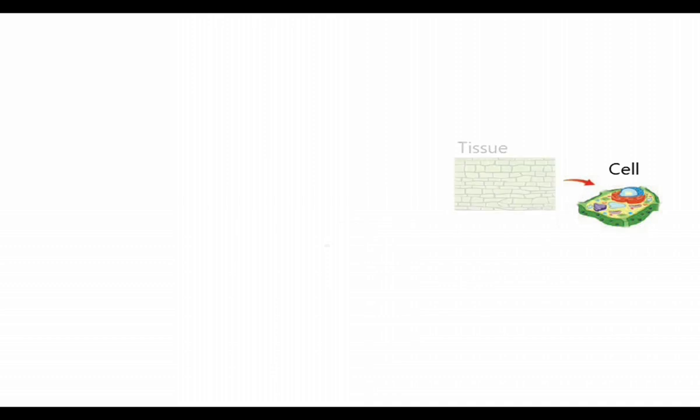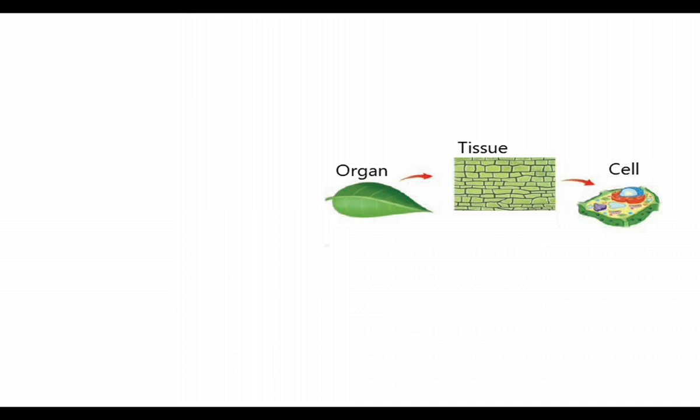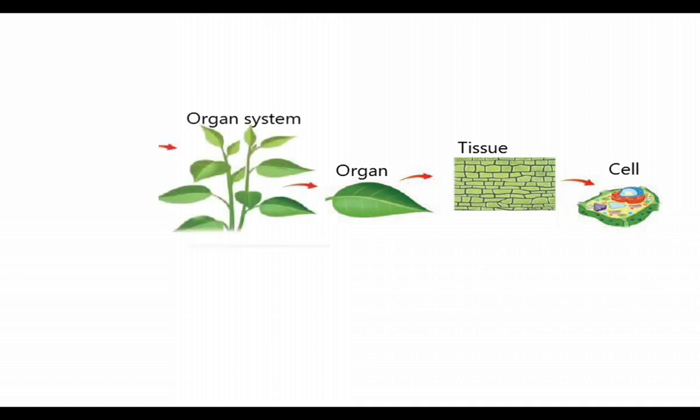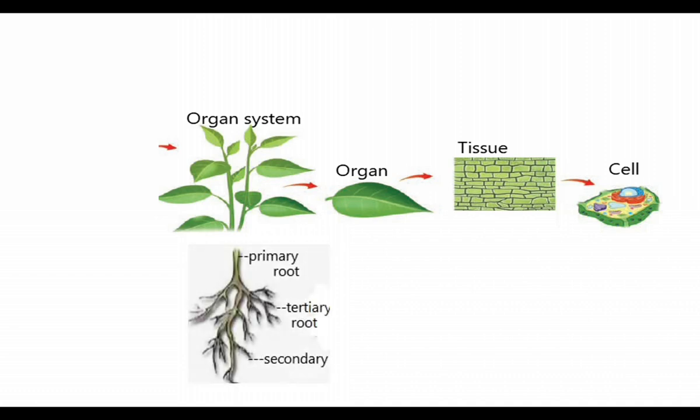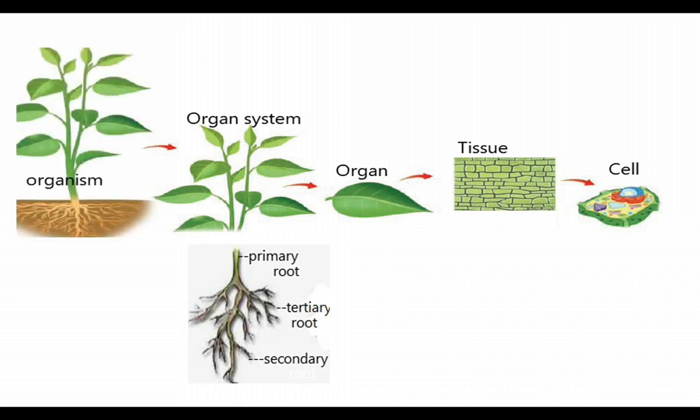Cells group together to form tissues. Tissues form organs like leaf, flower and fruits. These organs form organ systems, the shoot system and root system. These organ systems together form an organism. Plant is multicellular. In animals, the tissues group together and form organs.